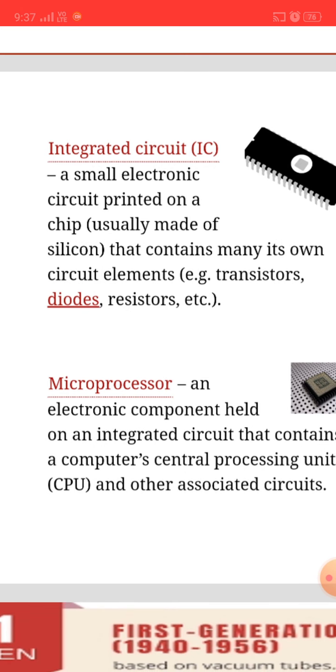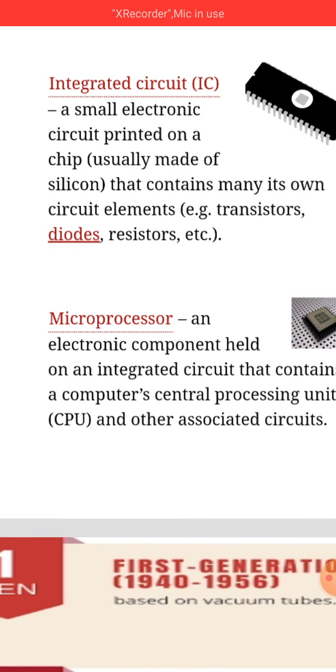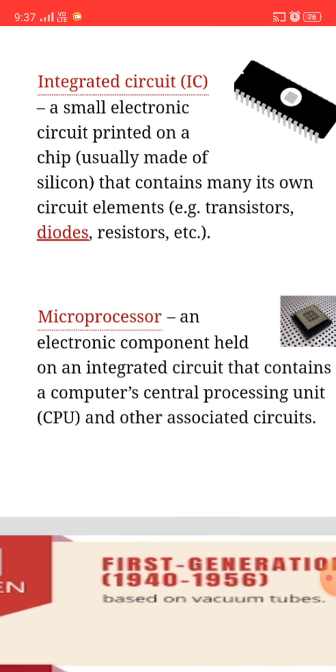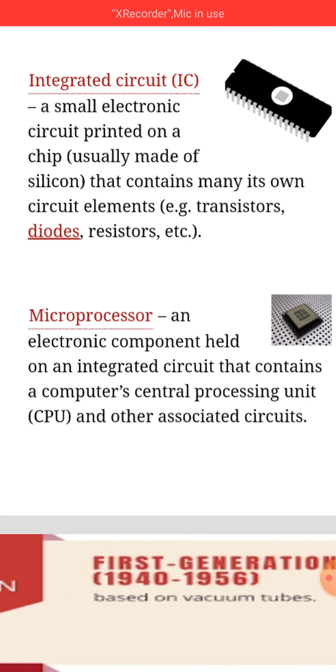And last is the fourth generation: the microprocessor, electronic components held on integrated circuits that contain a computer's central processing unit and other associated circuits. So how many generations are there? Five generations, yes or no?